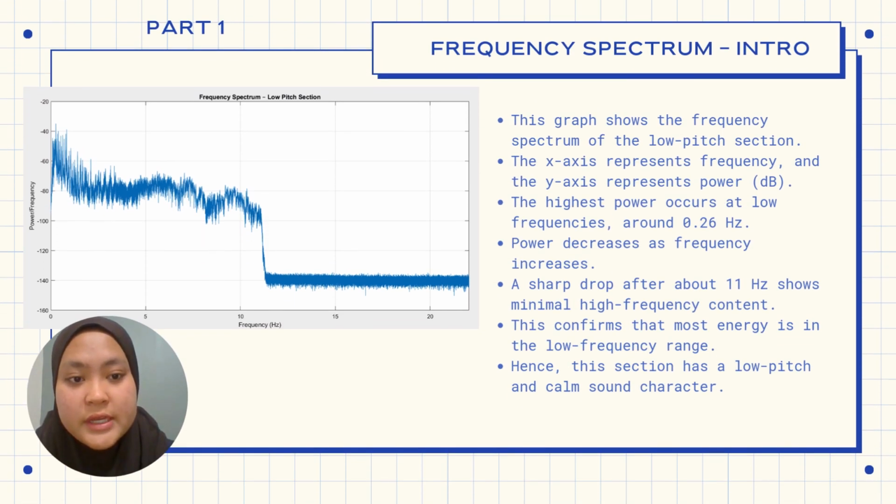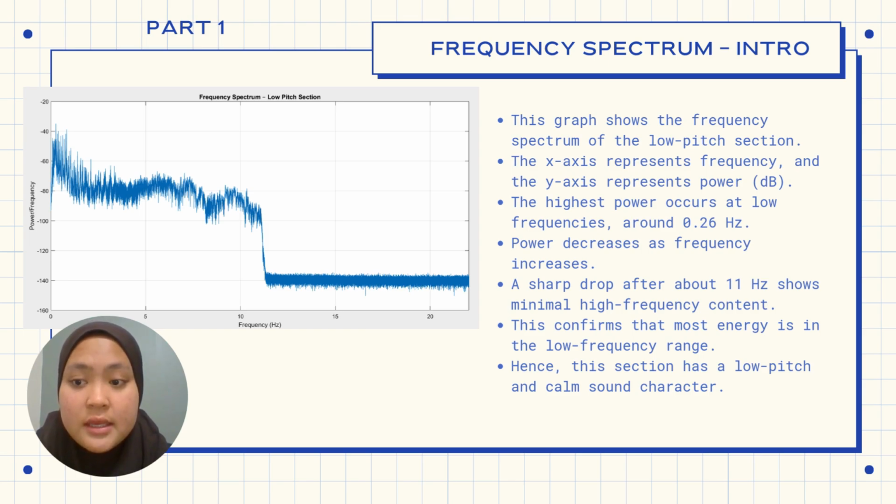Now we move on to the next part, which is the frequency spectrum for low pitch, which is the introduction of the song. This illustrates the frequency spectrum of the low pitch section of the song, obtained through frequency domain analysis. The frequency spectrum shows how the signal's power is distributed across different frequencies, allowing dominant frequency components to be identified. So the horizontal axis represents frequency, while the vertical axis indicates power magnitude.